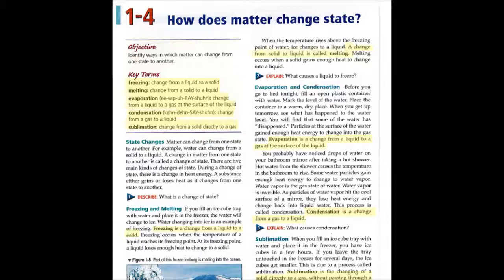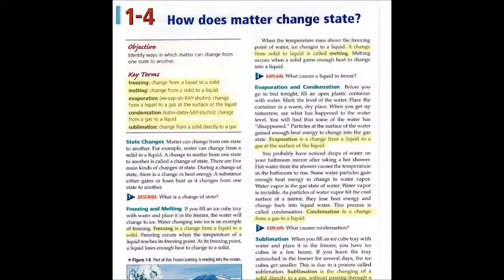Freezing and melting. If you fill an ice cube tray with water and place it in the freezer, the water will change to ice. Water changing into ice is an example of freezing. Freezing is a change from a liquid to a solid. Freezing occurs when the temperature of a liquid reaches its freezing point.